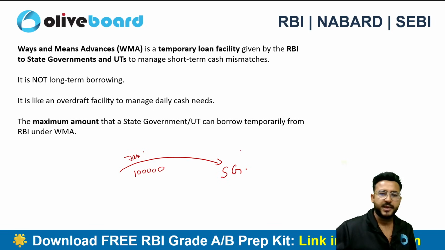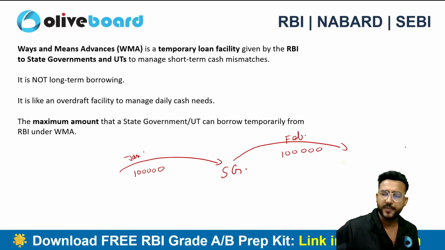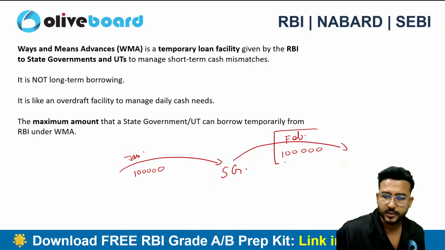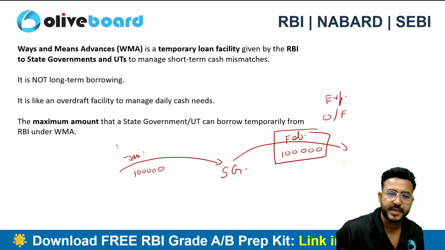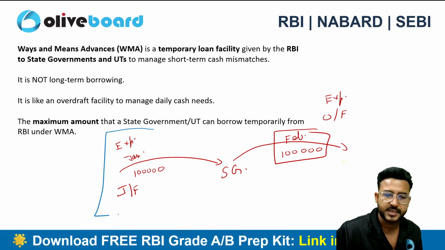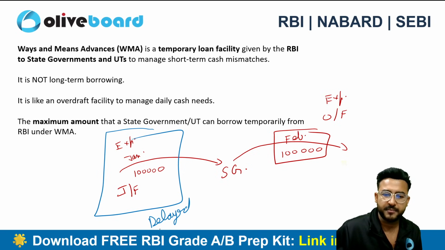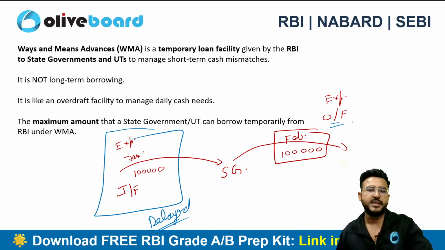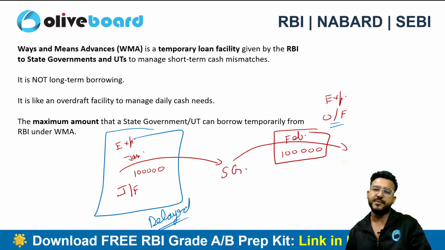Once it receives the money in January, in February, the state government will be paying 1 lakh rupees to someone else. Okay, so this is an outflow, this is an expected outflow, and this is an expected inflow. But the problem is, what if this expected inflow never happened in January? Say for example, this is delayed. Now the problem is, I do have an outflow obligation as well. I have to pay the money in February.